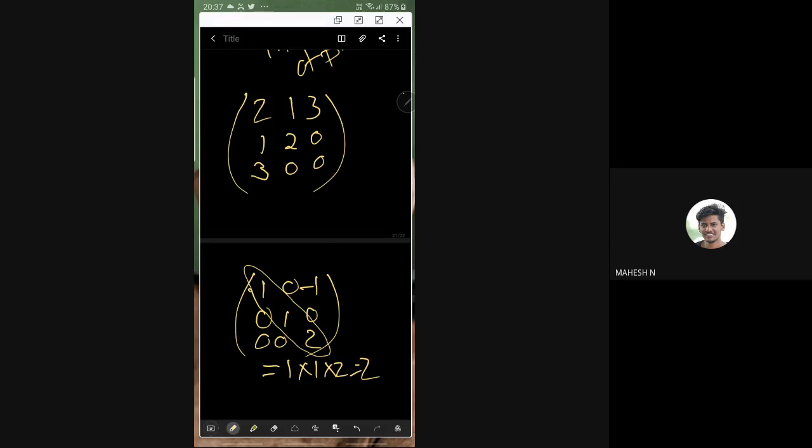But here, this is neither upper triangular nor lower triangular. So let me call this one A. Then what is A transpose? A transpose is 2 1 3, 1 2 0, 3 0 0. Right. Good.